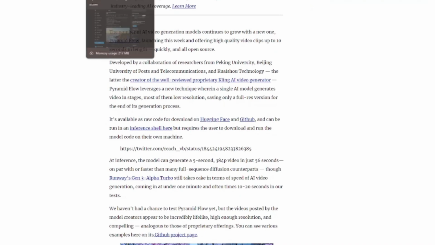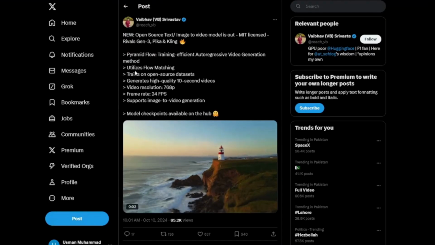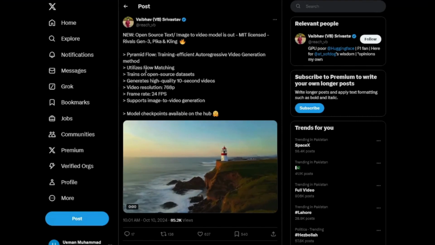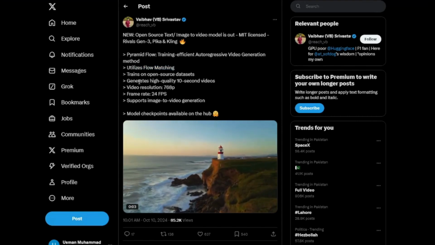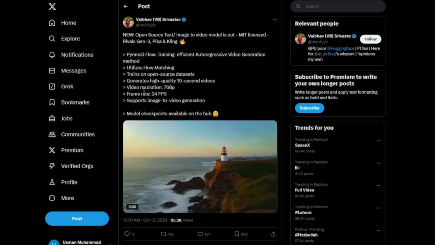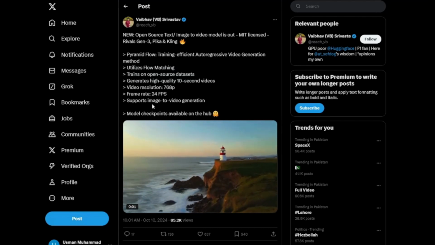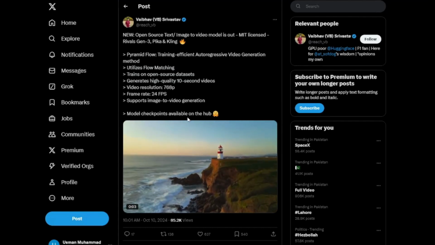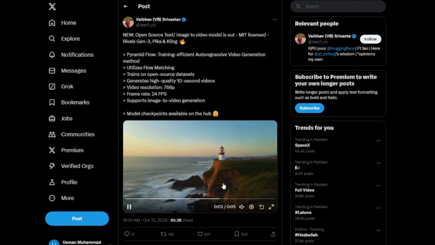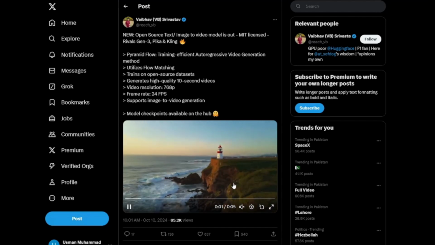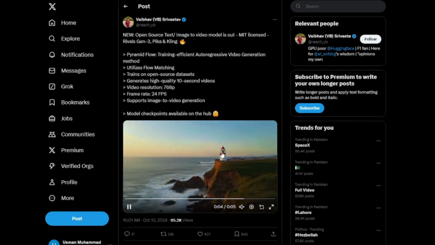And if you go to one of their official posts, it has stated some more features, like you will utilize flow matching. It will generate high quality 10-second video. Video resolution is going to be 768p, frame rate 24 FPS, and a supported image to video generation model is going to be there as well. And here we have one of the sample videos that the community has created with Pyramid Flow.